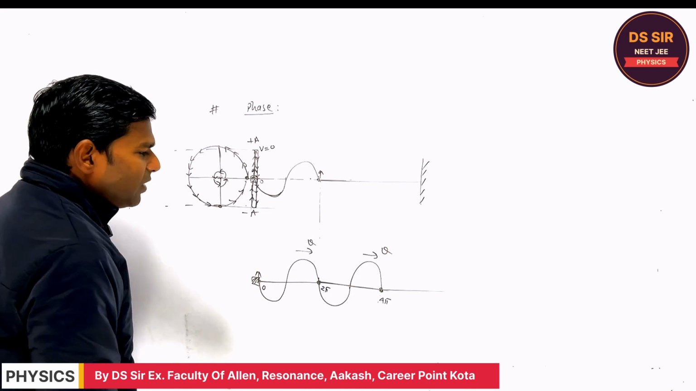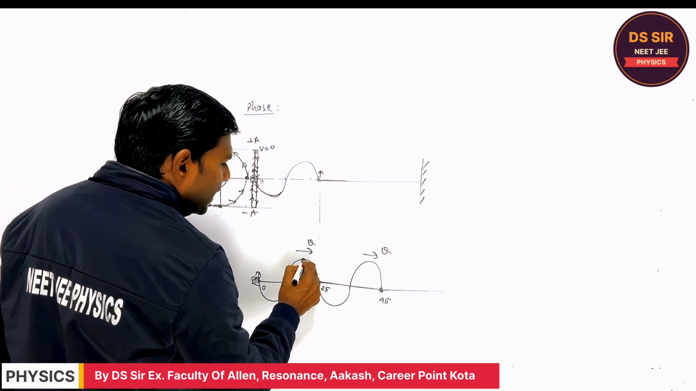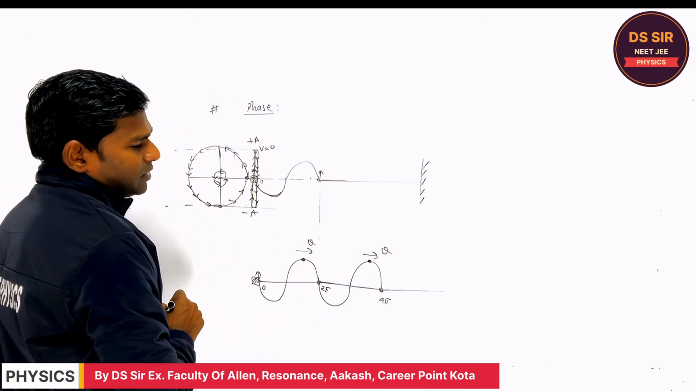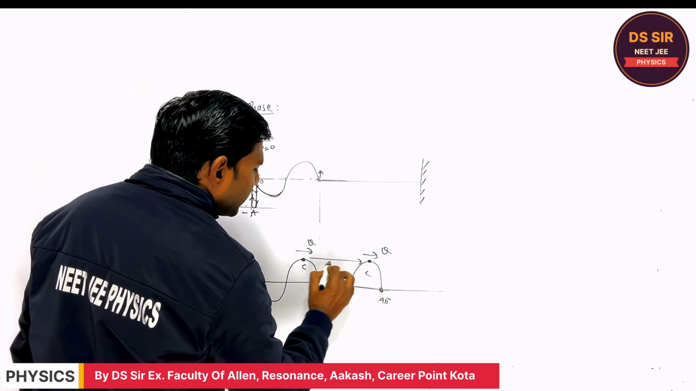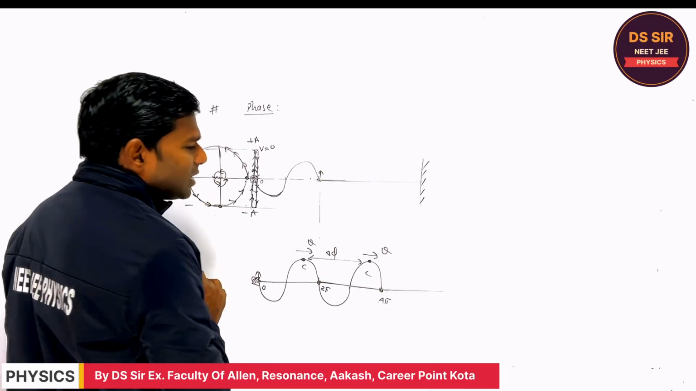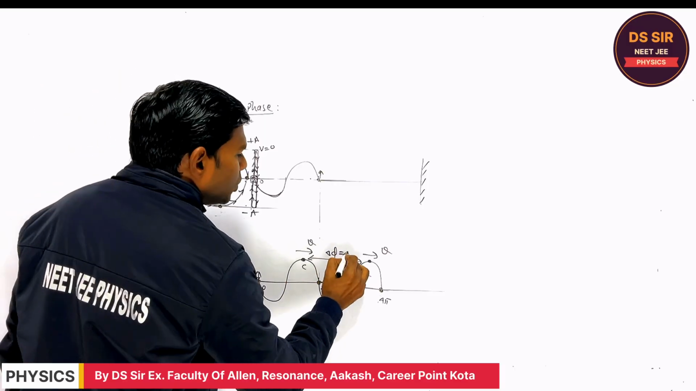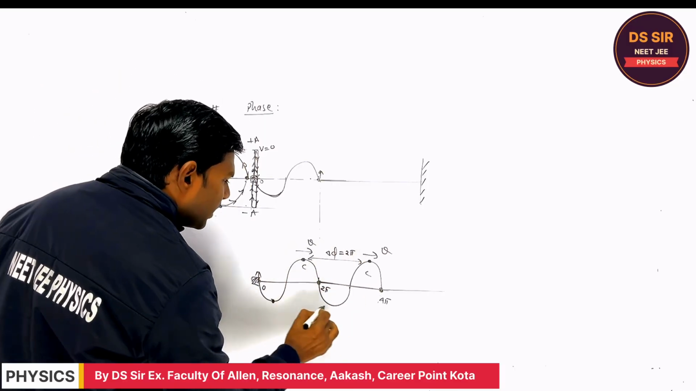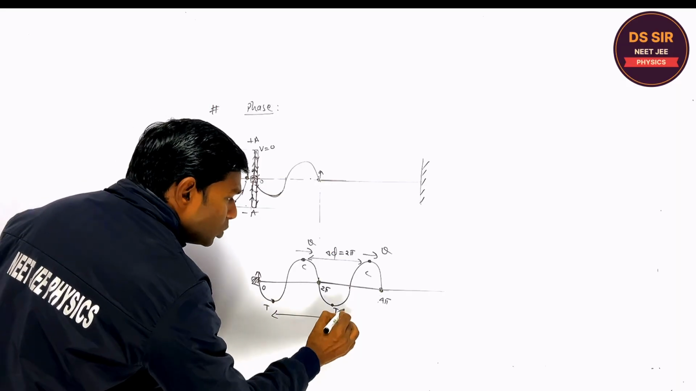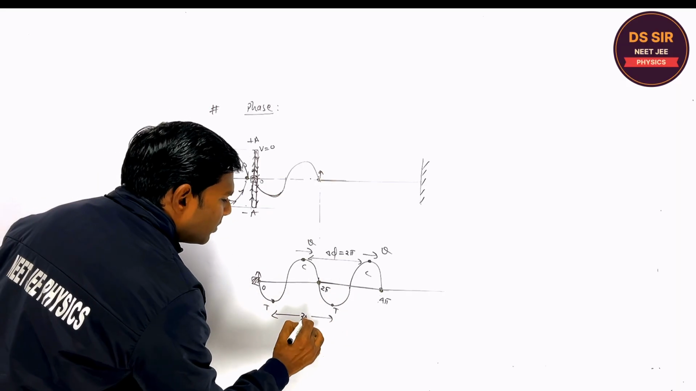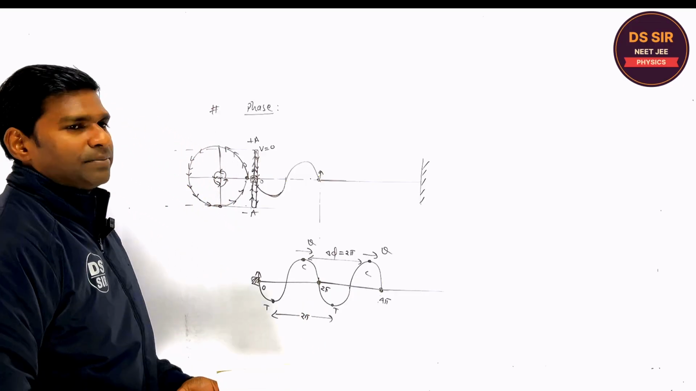So in the same way, if you consider any two particles on the crest, right, this is the crest, this is the crest, the phase difference between the two particles is what? Say 2 pi. In the same way, the phase difference between two consecutive crests is nothing but 2 pi. Is it clear or not, you tell?